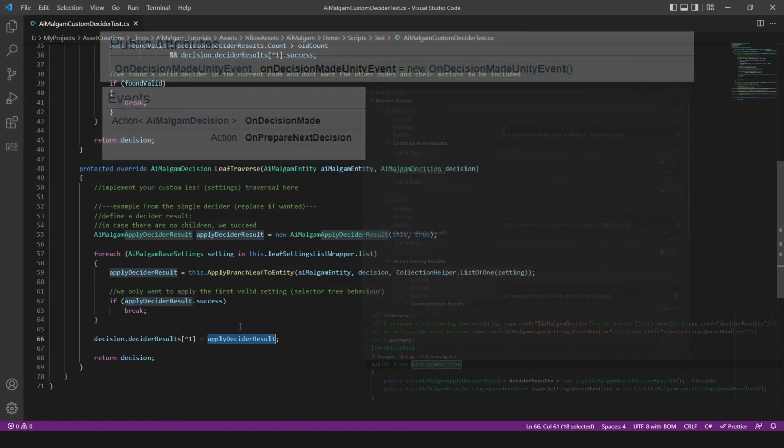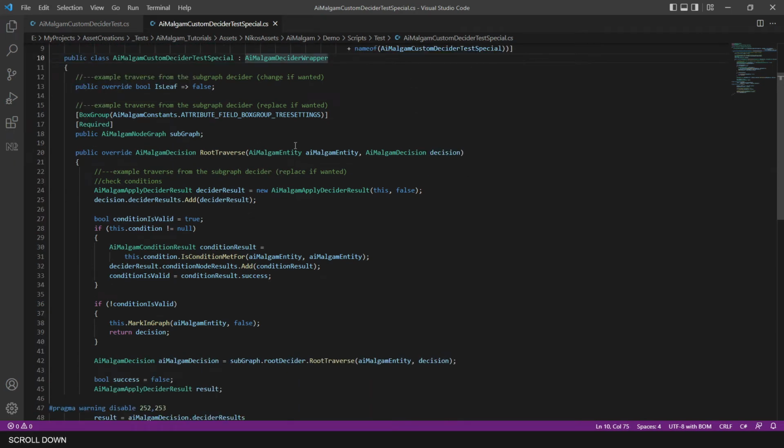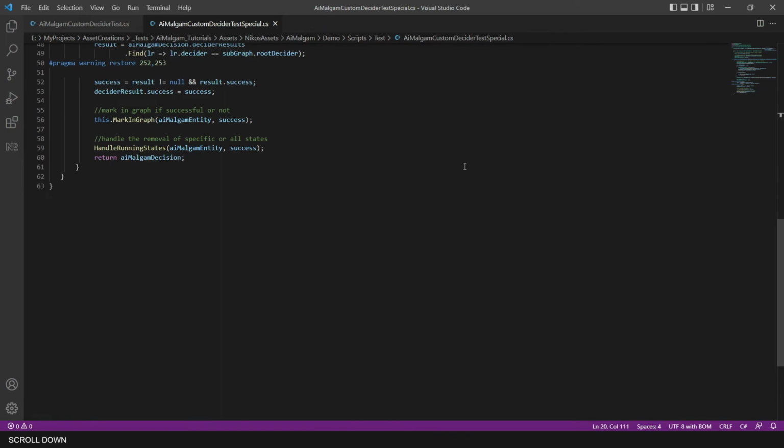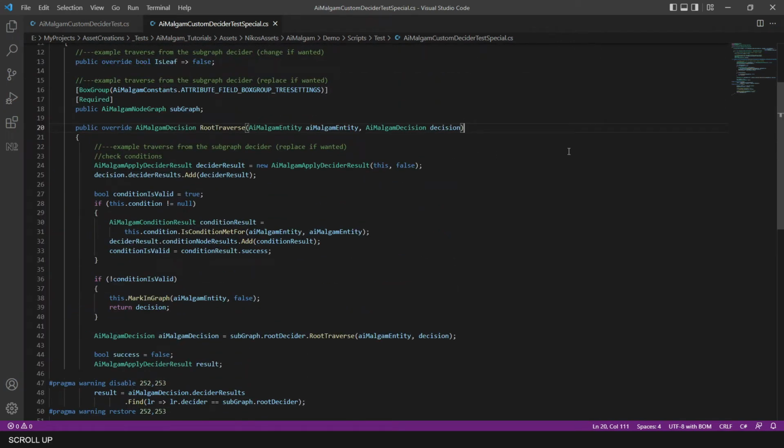Let's look at the special decider we have generated, which inherits from the AiMalgam decider wrapper, which is the root for all deciders. As you can see, this decider only overrides the root traverse method, so there is no leaf or branch traverse method in the first place. It's only existing in the base decider.